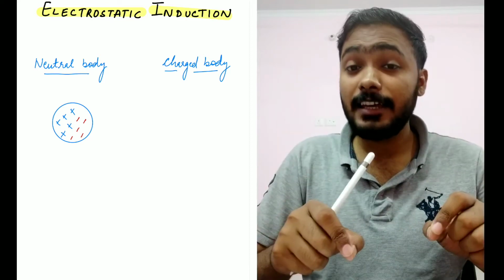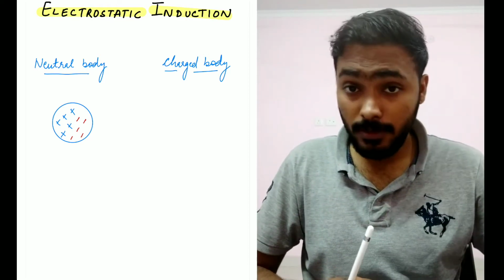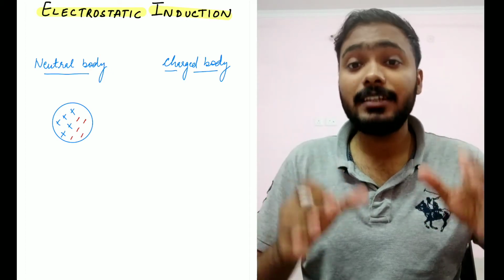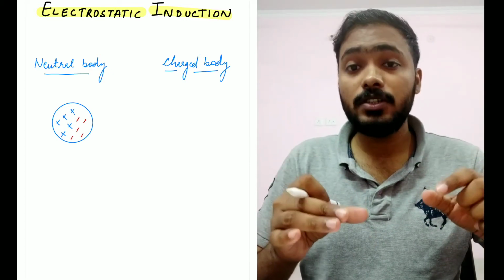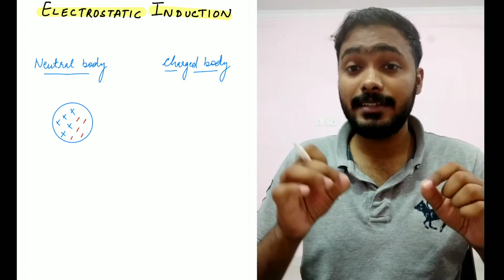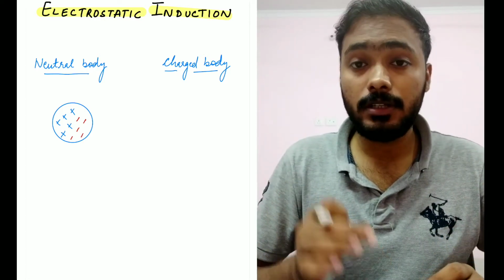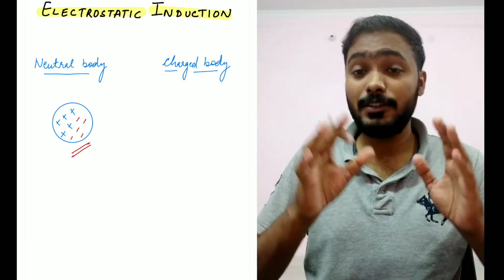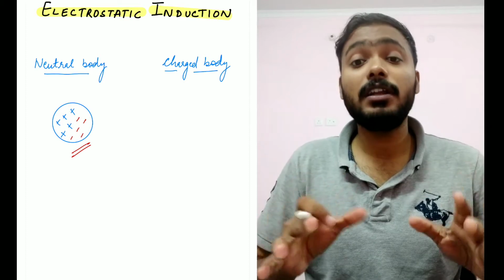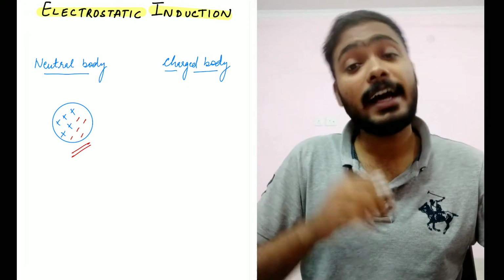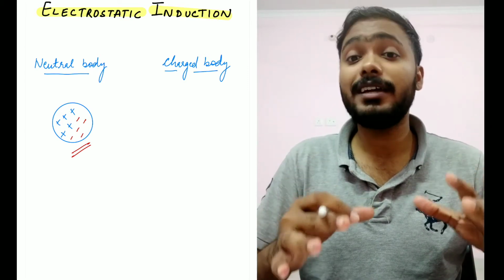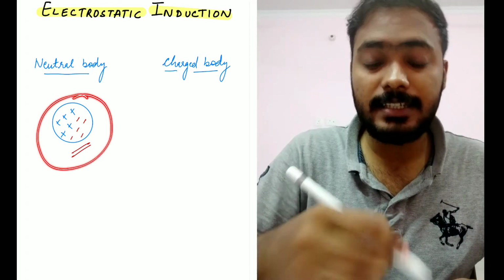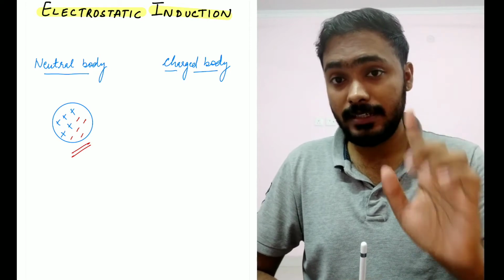So this kind of body, in which you have an equal number of positive charges and an equal number of negative charges, such that the net charge, the equivalent charge on the body, comes out to be zero, is what you call a neutral body. So this is a neutral body. A neutral body is not that body which does not have any charge. It is a body which has an equal number of positive and negative charges so that the net charge on the body is zero. So this is an example of a neutral body. I hope that is understandable.